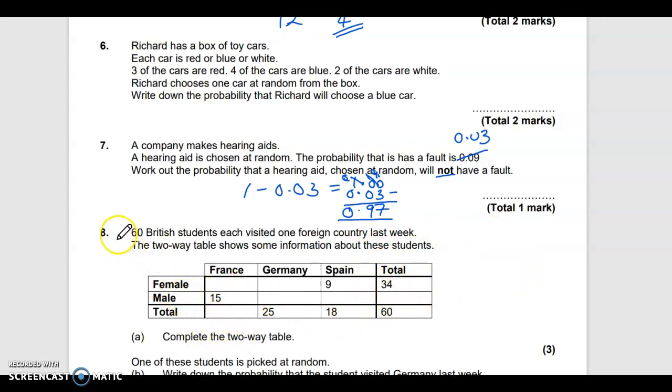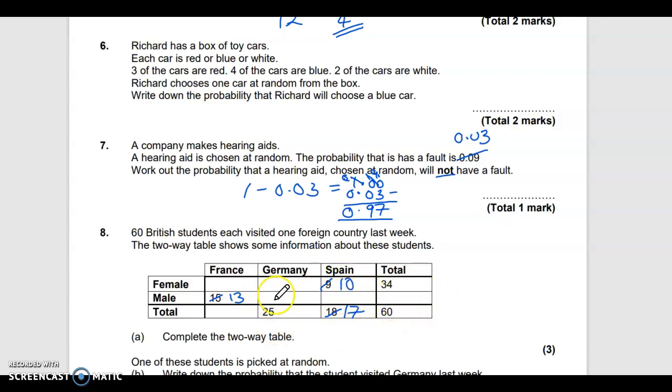Okay, here we have a two-way table. So I'm going to change the numbers and then you can have a go at filling in. So if I put that to 10, let's change this one here. Let's put that to 13. Okay, we'll have a go at doing this one here.